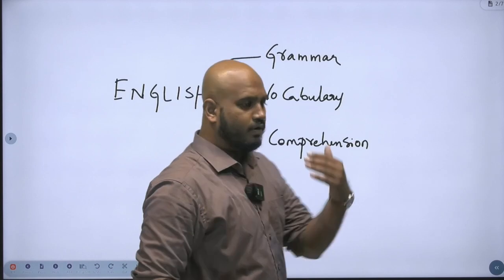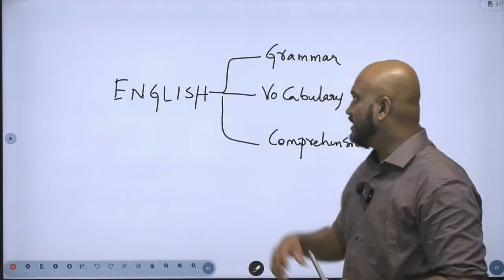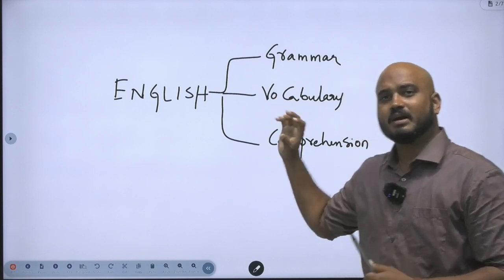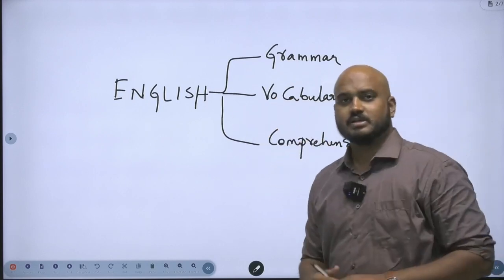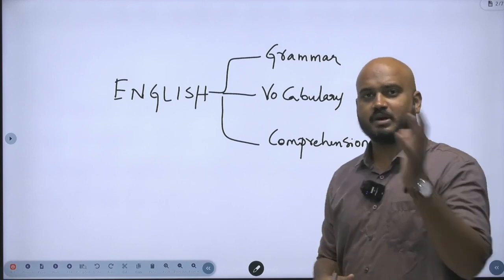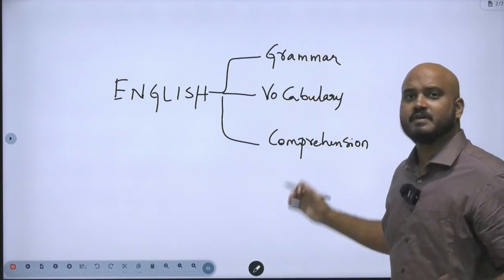Now since you have already cleared stage 1, that is prelims, you might have seen that there was error detection, vocabulary was less, and a little comprehension. Vocabulary, when asked, was quite easy. So if I were to tell you, in prelims it would be somewhere about 45% on grammar and vocabulary and some 55% on comprehension.